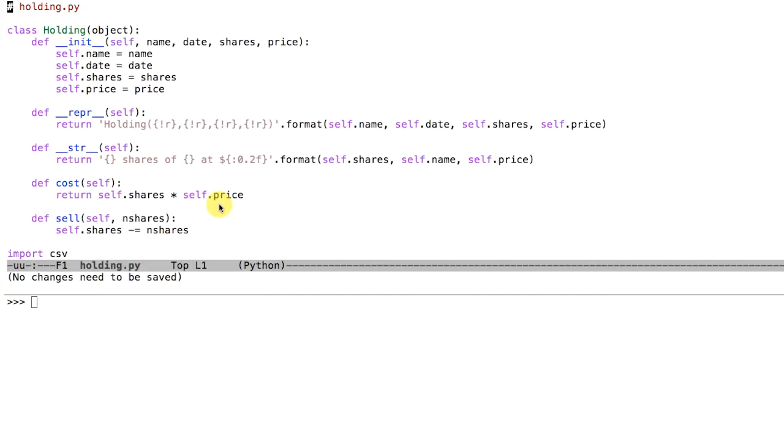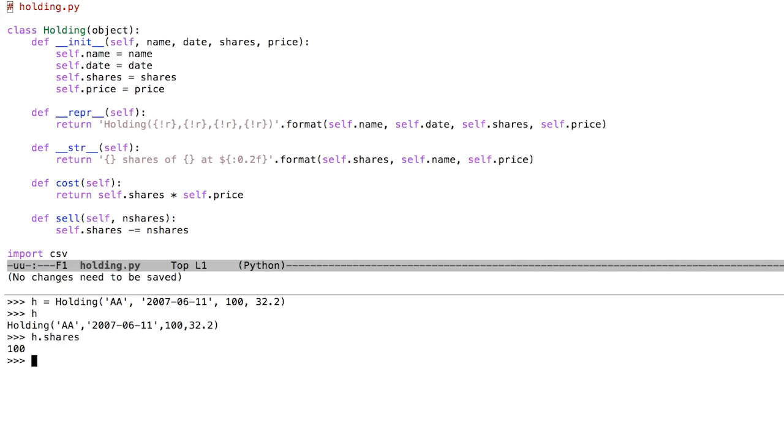Let's talk about how you can take ownership of the dot on a Python class. What I've got on the screen right now is this holding class that we've been working with, and I want to address a very specific problem. Let's go ahead and make a holding object to start. We're going to make an object, give it some data here. On this object, we have these different attributes like shares and price and name and so forth.